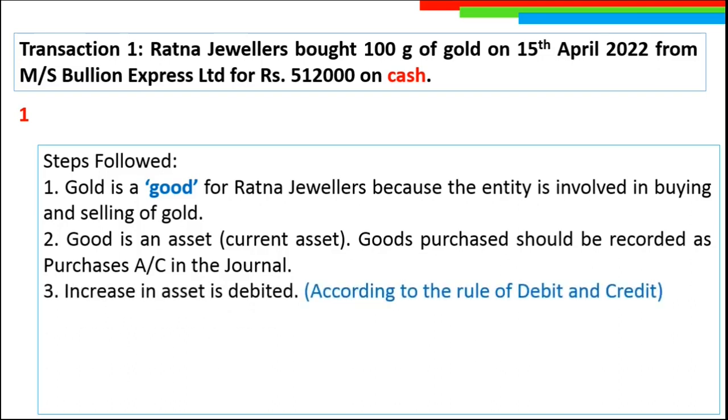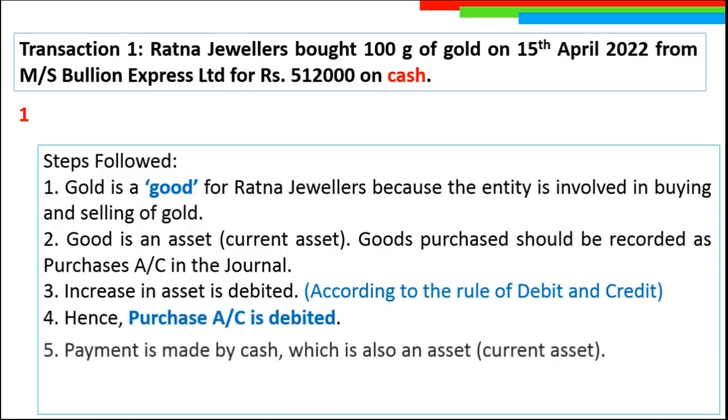Increase in asset is debited. If we follow the rule of debit and credit, increase in asset is debited. Hence, we will debit purchases account. Payment is made by cash.